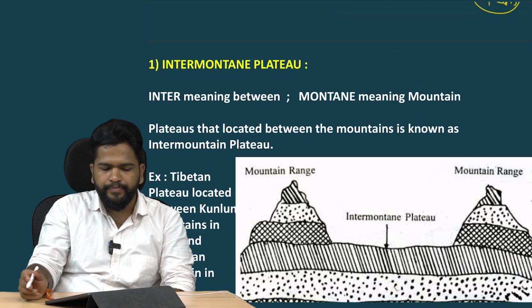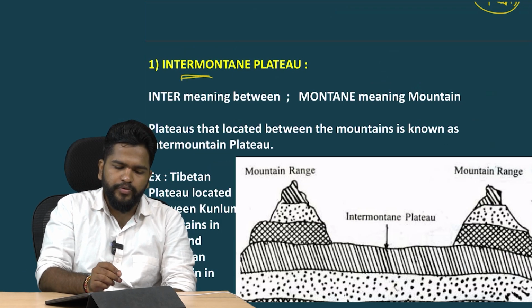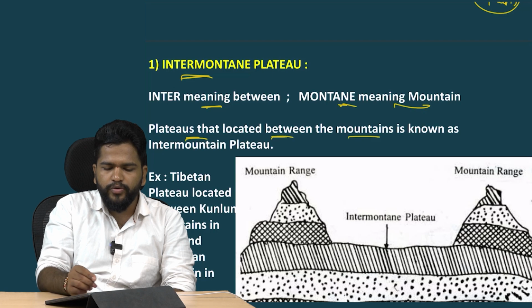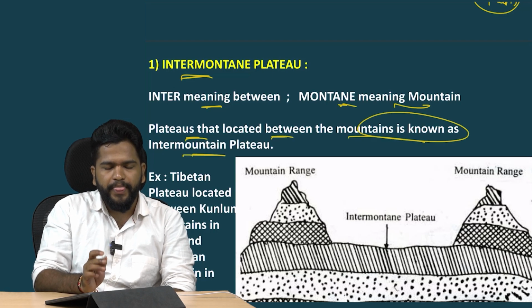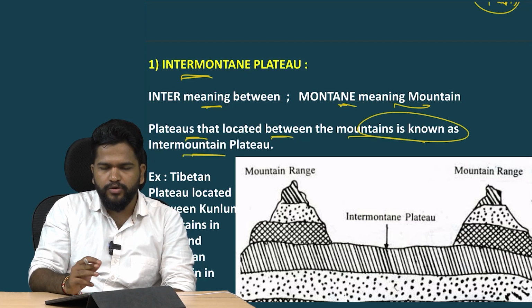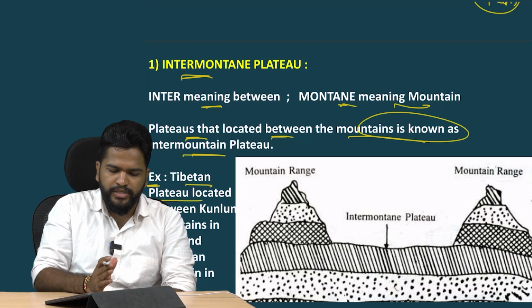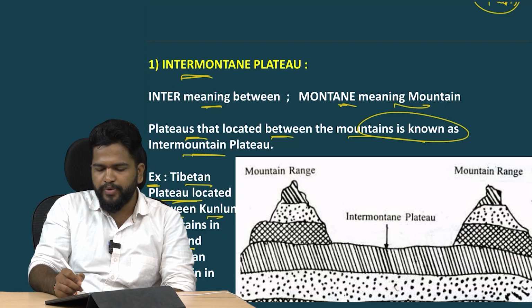Now let's look at it in detail. Intermountain plateau. Inter means between, mountain means mountains. Plateaus located between the mountains are known as intermountain plateaus. The best example is the Tibetan plateau, as I have discussed earlier. Tibetan plateau is located between Kunlun mountains in the north and Himalayan mountains in the south. It is a plateau, it is a Kunlun mountain, it is a Himalayan mountain.